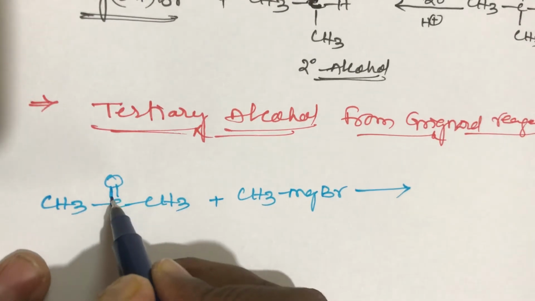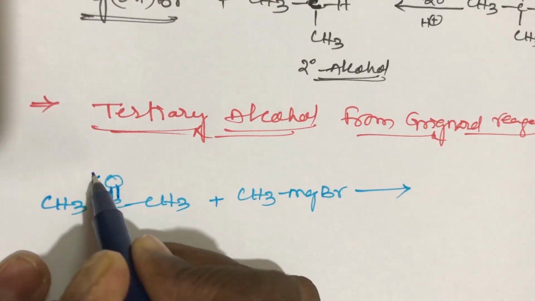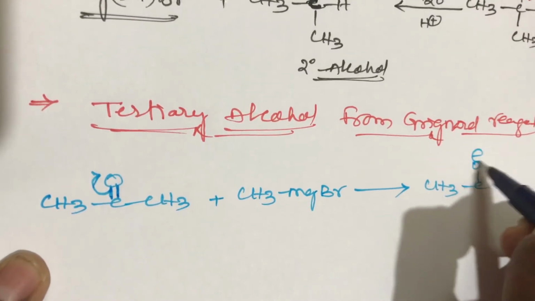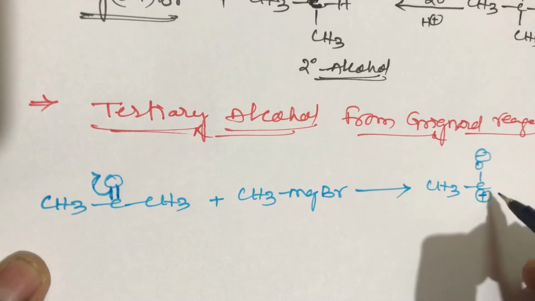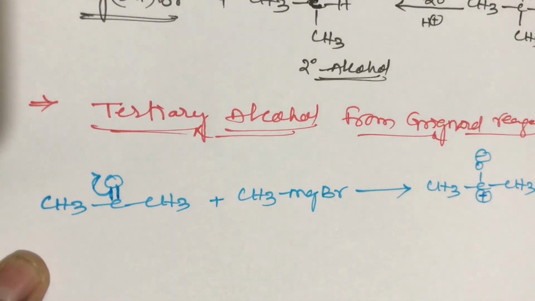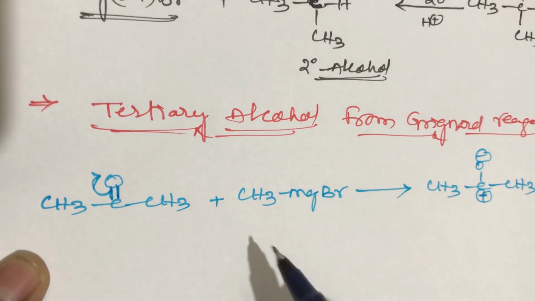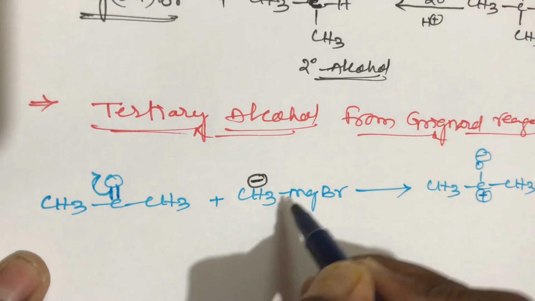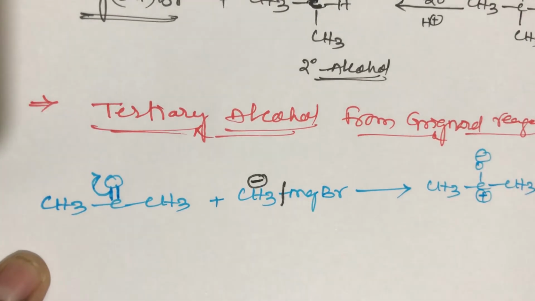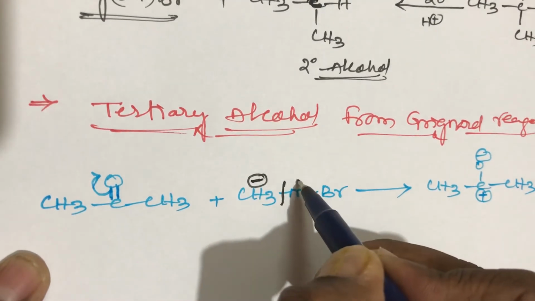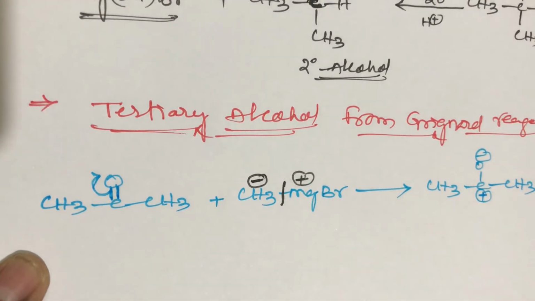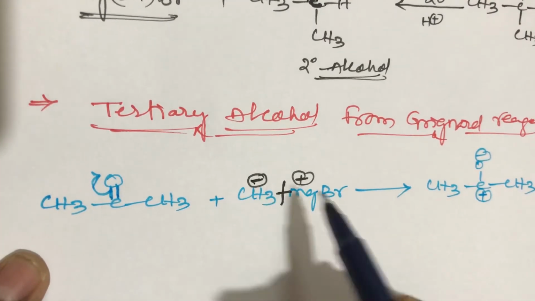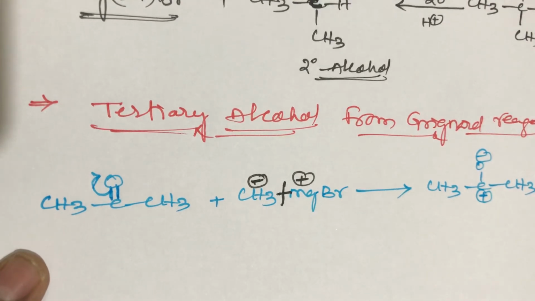In this reaction, the keto group's bond shifts towards the oxygen side, so the oxygen gets a negative charge, CH3CO minus, and this carbon gets a positive charge, with CH3 on the other side. You remember, in the Grignard reagent the bond cleaves between CH3 and MgBr: the methyl group gets a negative charge and magnesium gets a positive charge. What happens in this reaction?